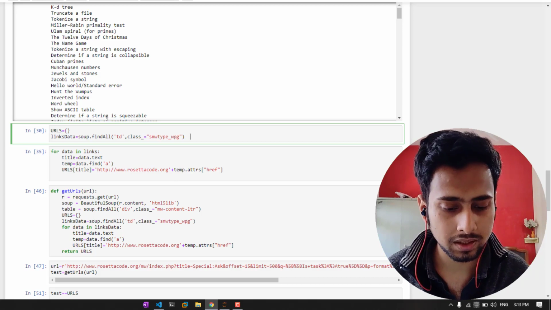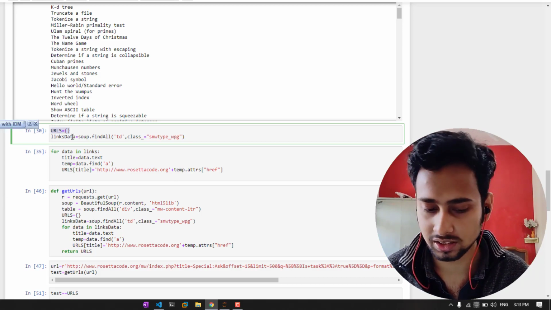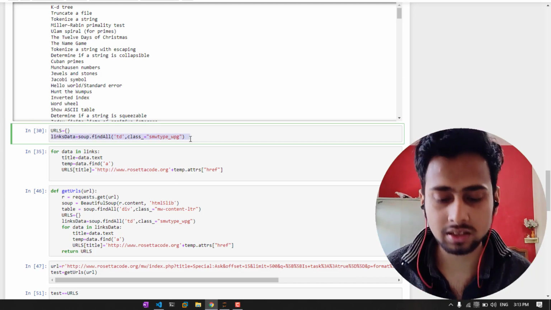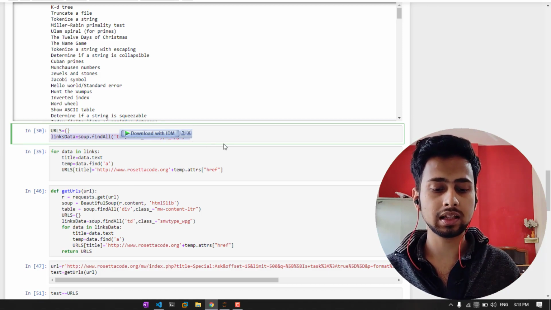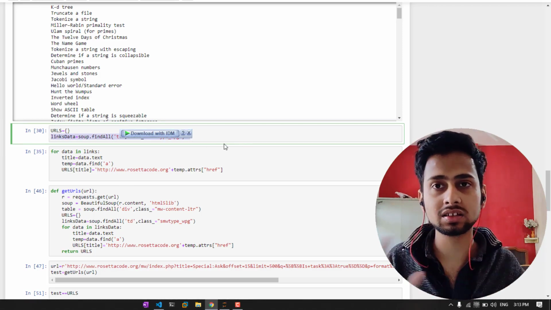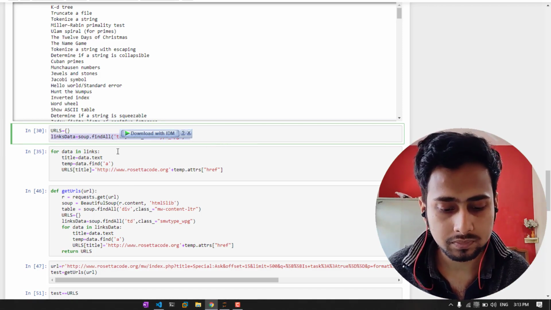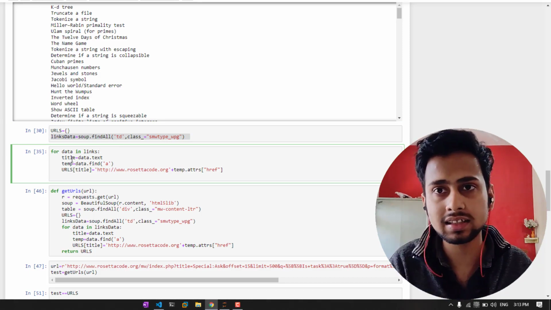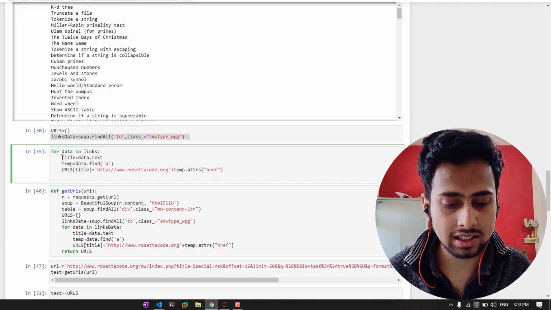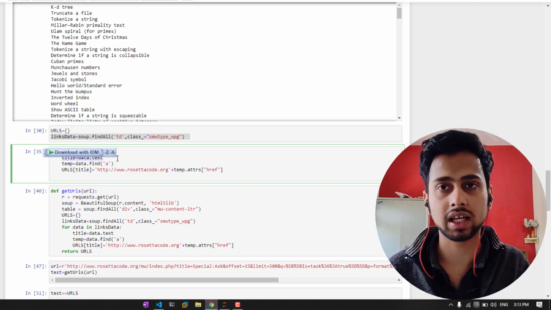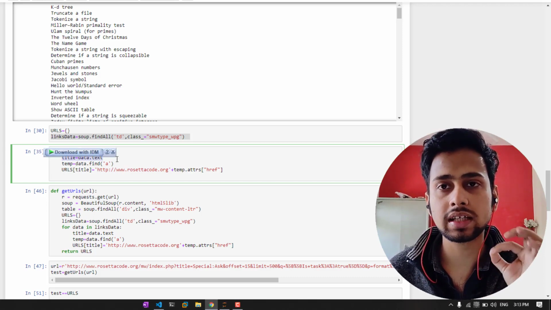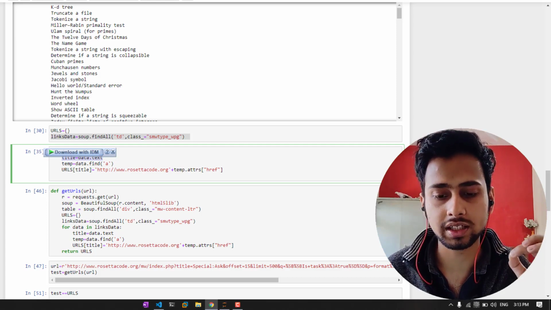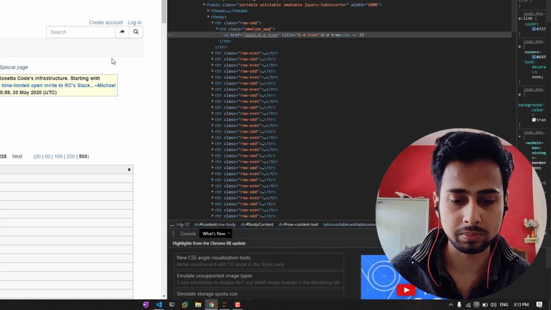So we are simply creating this URL dictionary here, and then we are again doing the same step, links data, which is going to contain the links of all the different files. Then, as we have done above, we are iterating through all the links, and we are getting the title. Title is equal to data.text. So title is going to get the text of the data. Let me explain what it means.